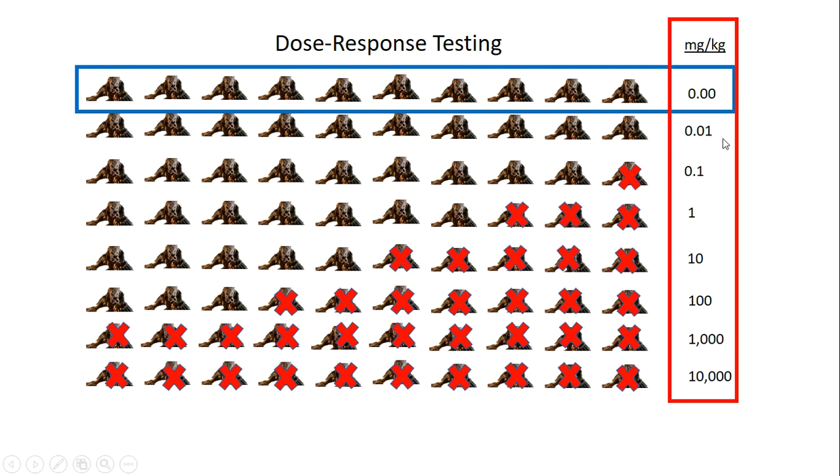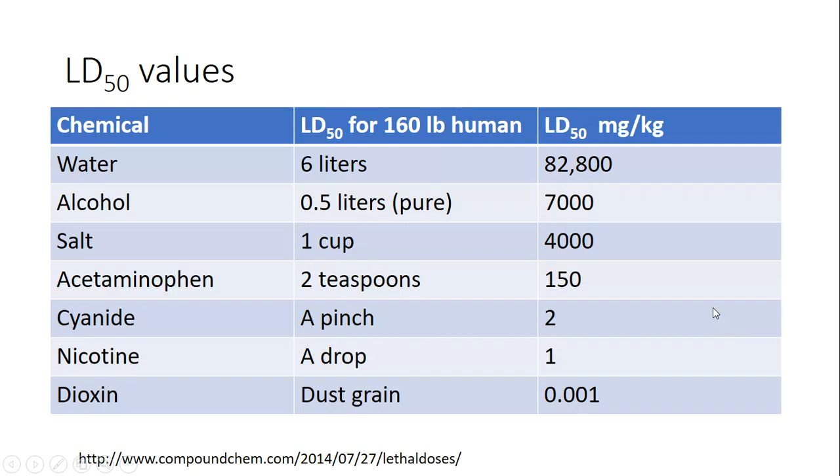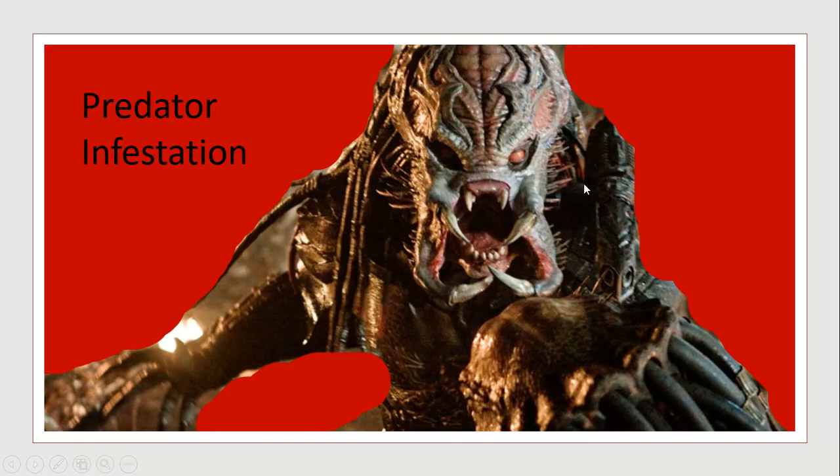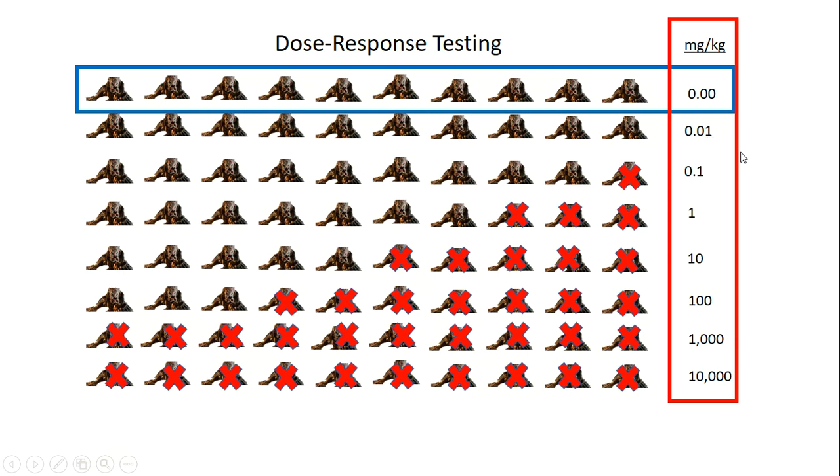So what we do is we multiply by 10 every time how much we're going to give it when we do this testing. Because look, you can have something that kills at a 0.001 level and something that needs thousands of milligrams. So to cover that quickly, the doses we give, we multiply by 10 every time. So we expose 10 predators to 0.01 mgs of Mountain Dew per kilogram, and it turns out none of them die. Right? We're like, oh, this doesn't look good.